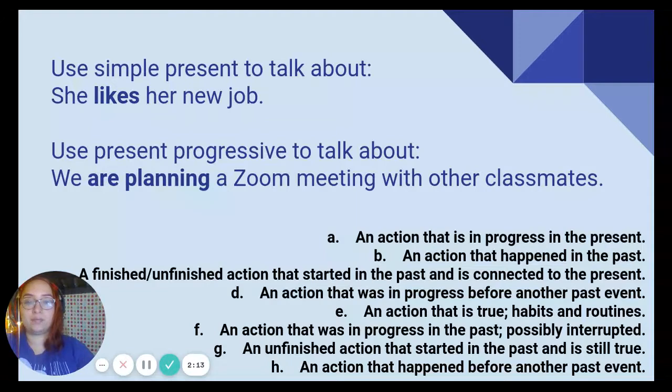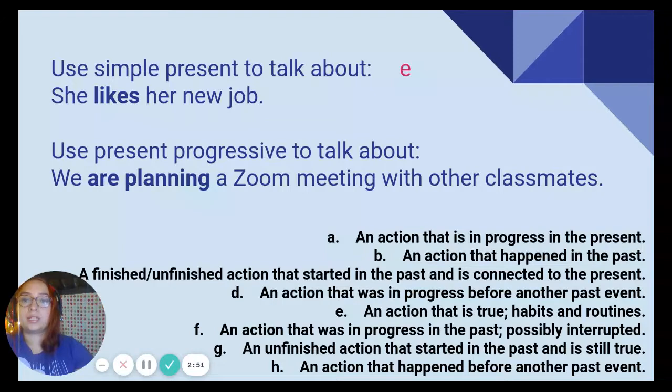How do we use simple present? Exactly. If you remember, when we use simple present, we're talking about an action that is true, possibly a habit or routine. So this will be letter E. And let's also remember that with simple present, we're using the base form of the verb for the plural subjects, we, you, they, and also for I. But when we have singular subjects, such as he, she, or it, we're going to usually add an S or an ES at the end of the verb.